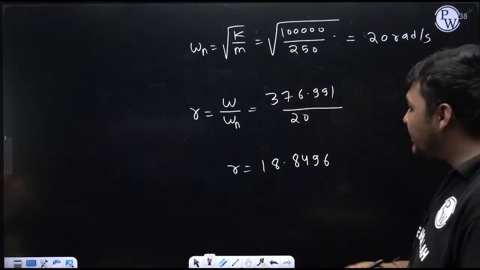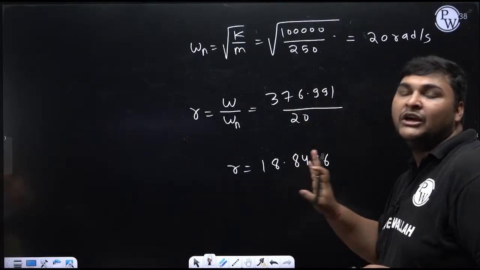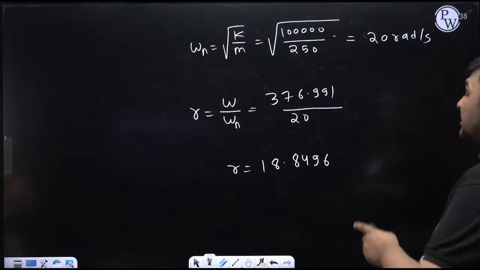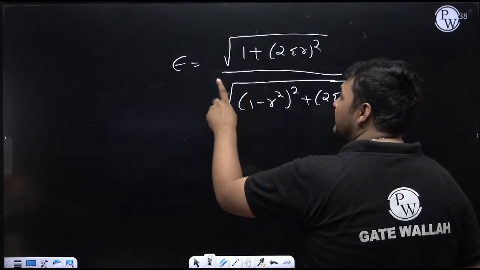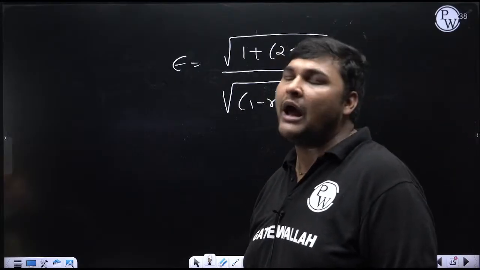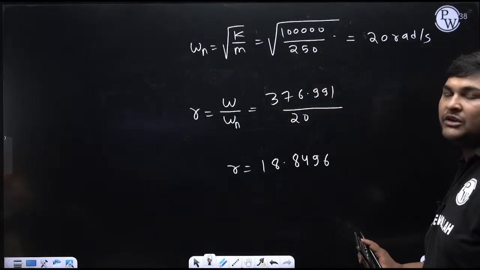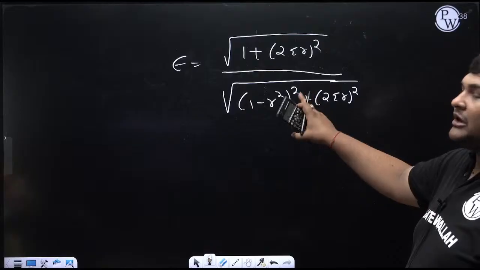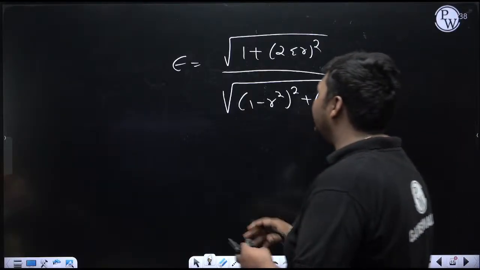Now you can see that this value of r is greater than root 2. So it is 100% sure that if I put this value in the equation, whatever epsilon comes will be less than 1. The reason is that for r greater than root 2, epsilon will always be less than 1. But you will automatically get this if you are solving the numerical.